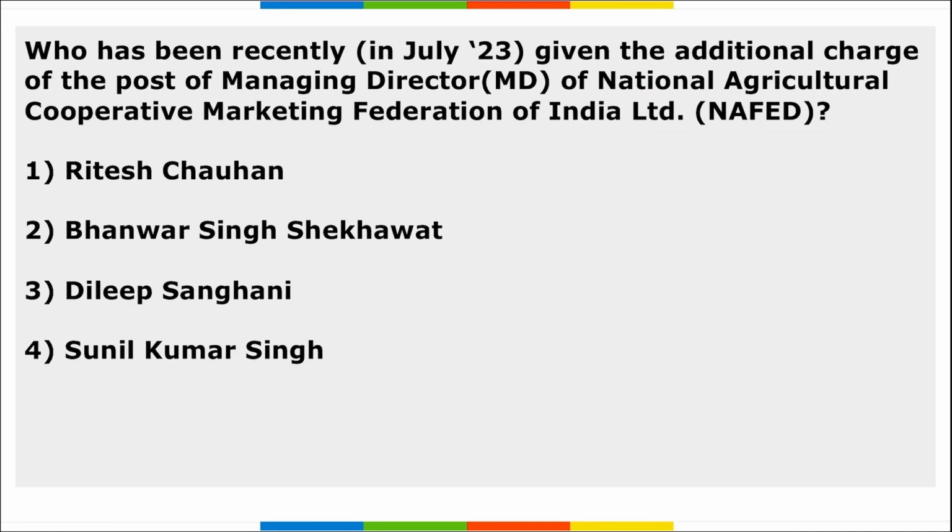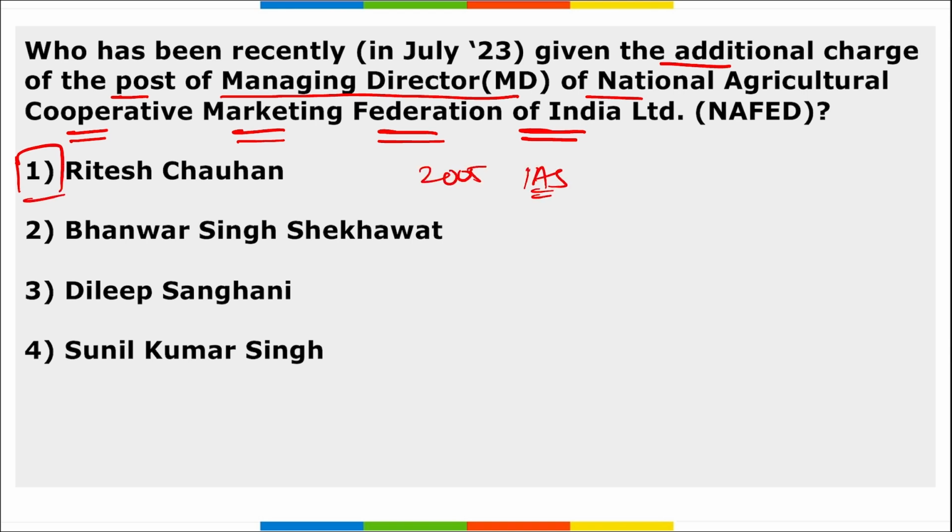Next, who has recently been given the additional charge of the post of managing director of National Agriculture Cooperative Marketing Federation of India Limited? So Ritesh Chauhan, right? He is a 2005 batch IAS officer of Himachal Pradesh cadre, and he has been given the additional charge of the post of managing director of NAFED, correct? That is the National Agriculture Cooperative Marketing Federation of India.